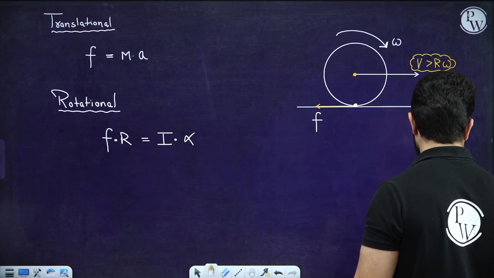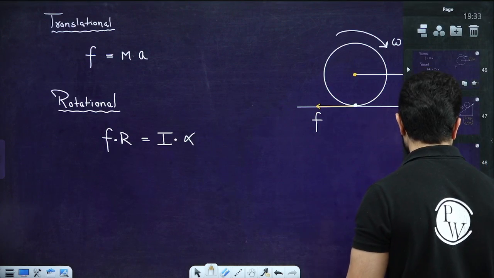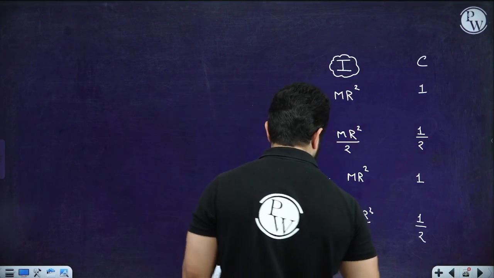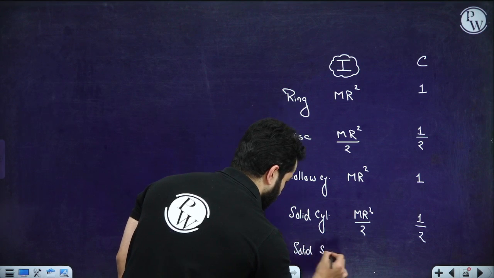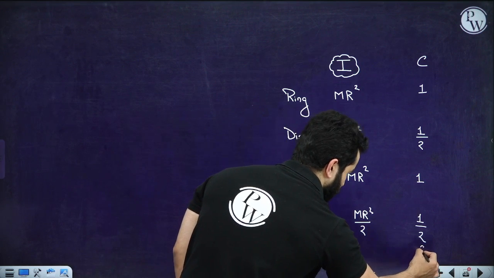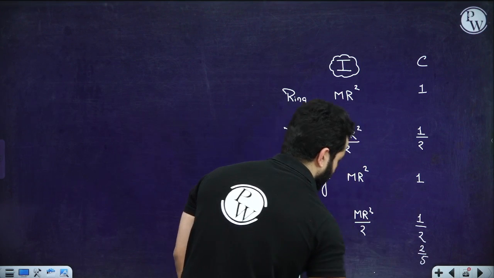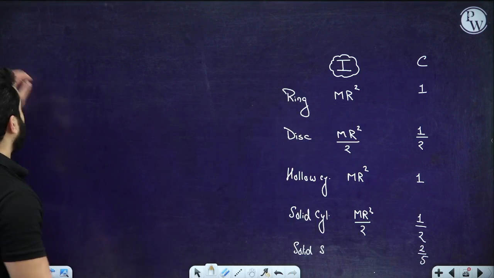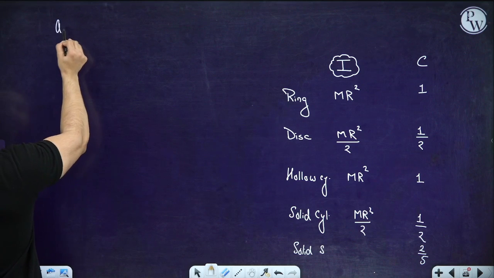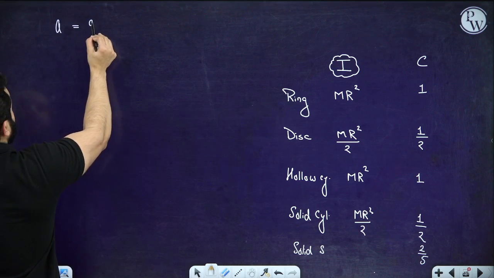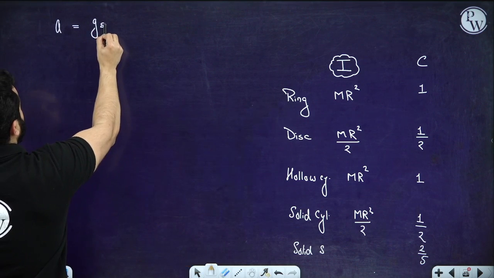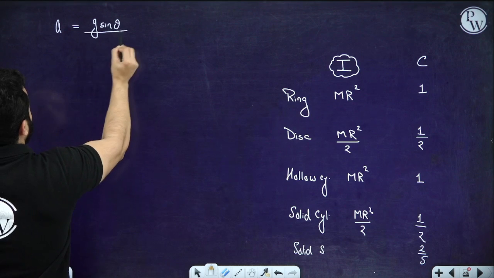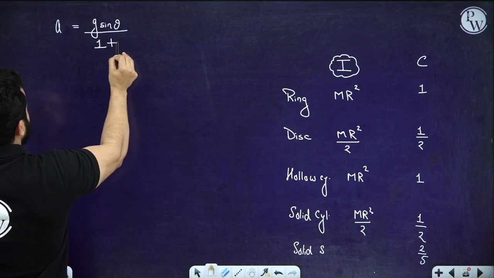And then for a solid sphere, the c value is 2 by 5, right? Now acceleration is coming out to be g sine theta divided by 1 plus c.